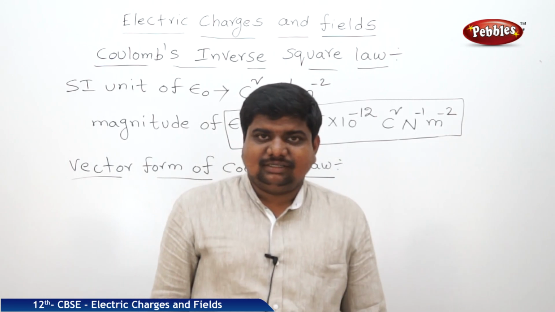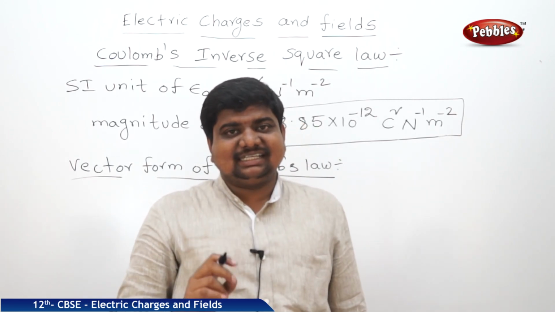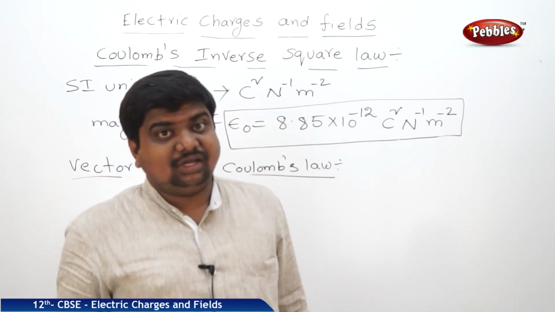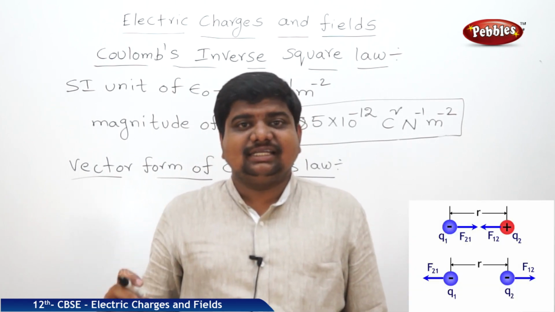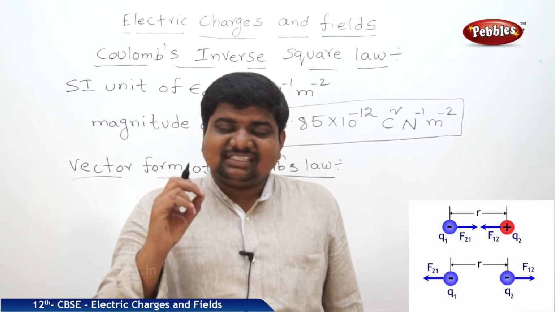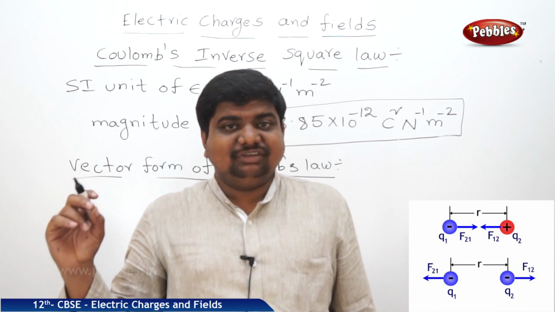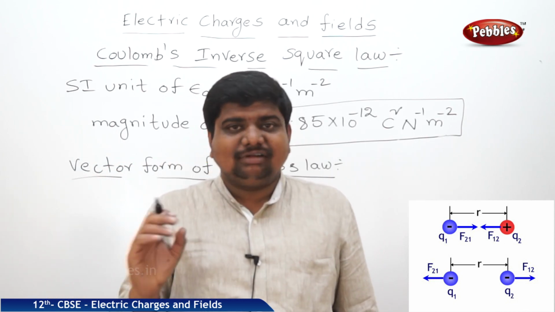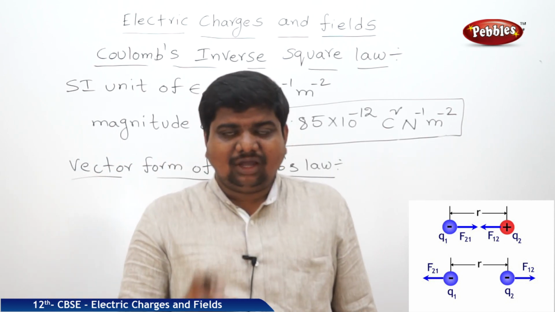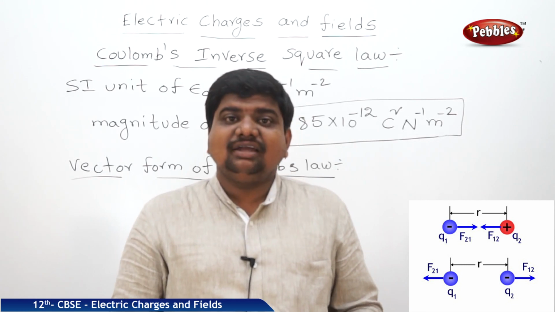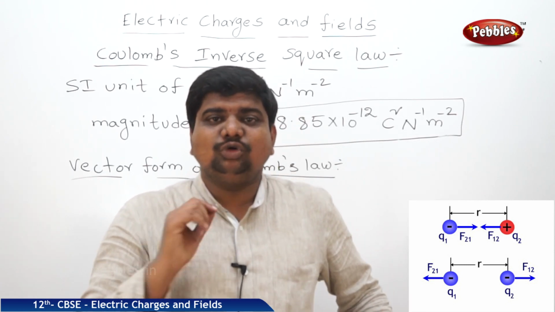What is a vector? A physical quantity that has direction as well as magnitude. A vector is associated with direction. Without mentioning the direction, a vector cannot be expressed. Now we are going to observe the vector nature of Coulomb's law.